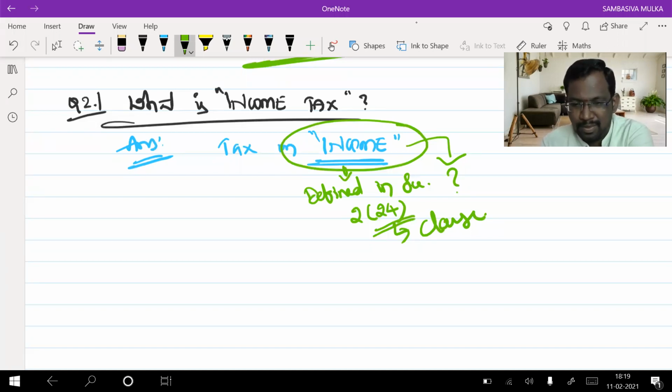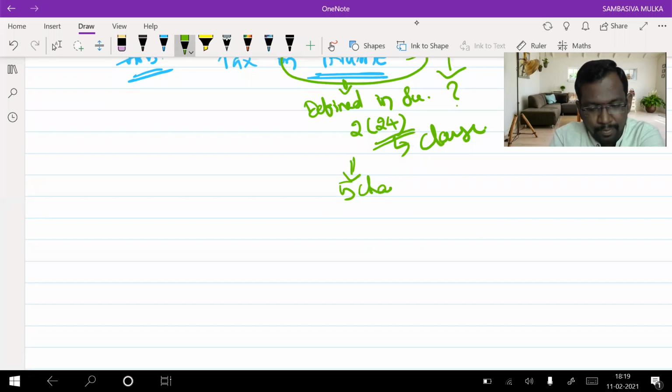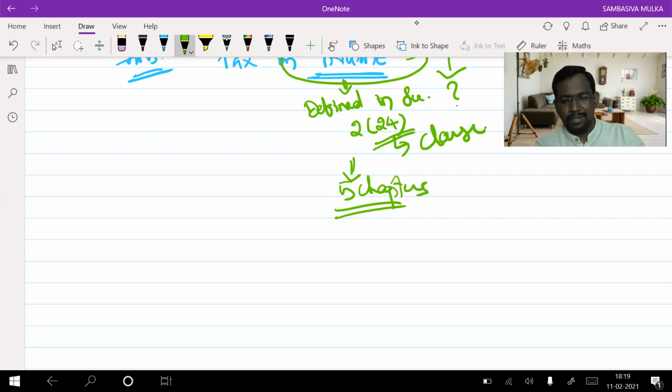Income is a word whose definition is scattered over 5 different chapters. In those respective chapters, we will discuss what we mean by income. It's very early to discuss.